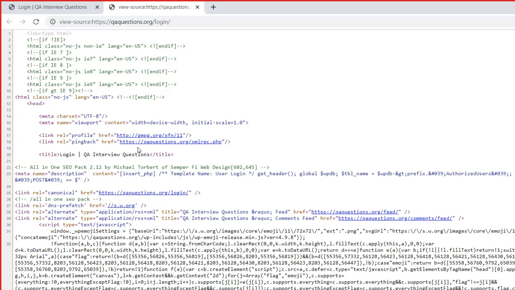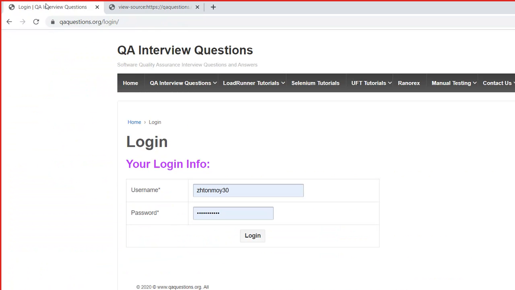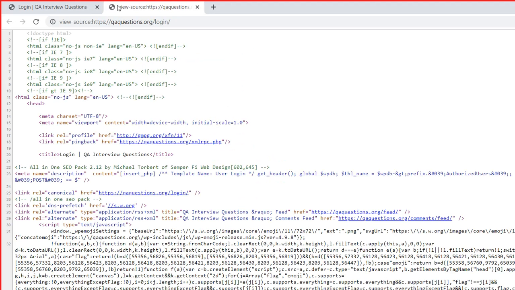If you want to talk to a computer, if you want to instruct a computer, you have to talk to it using its language. Computer languages are Java, C, Python, Ruby, HTML. There are a lot of languages the computer understands. So if you want to give an instruction to the computer, you have to give it using the computer's language. That is what we call programming language. And as you can see, this beautiful page behind the scene was designed by all of these codes.